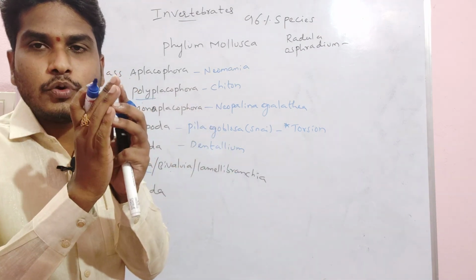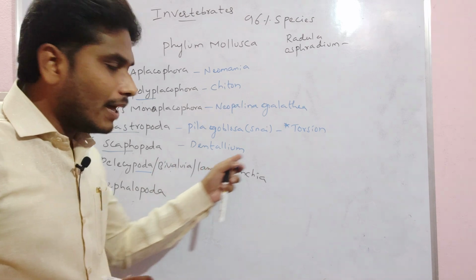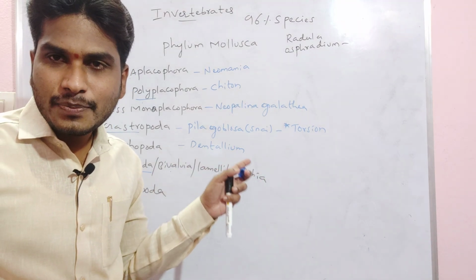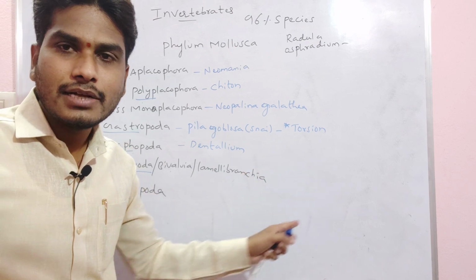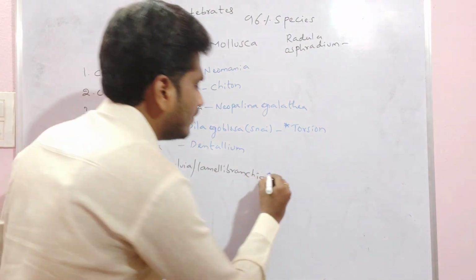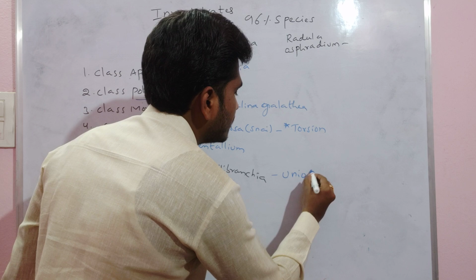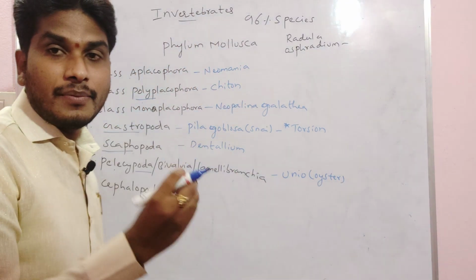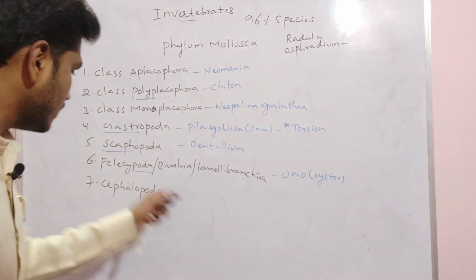Consisting of 2 shells, what are we calling it? Bivalvia. We are calling it Lamellibranchia because they consist of gills. By the gills respiration takes place, hence we are calling this class also Lamellibranchia. Example we are taking as Unio, that means oyster, where the pearls are formed. That Unio we are calling the example of this Pelecypoda.